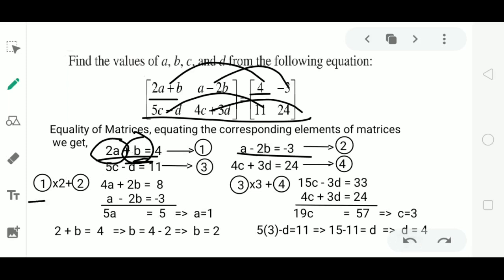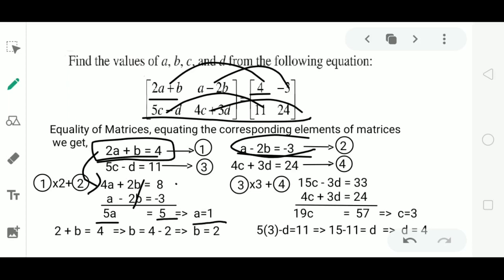Observe this, I have applied the operation equation 1 into 2 plus equation 2. So let us multiply equation 1 by 2, it gives 4A plus 2B is equal to 8, and I add this to equation 2. Equation 2 is A minus 2B equal to minus 3. If I add this, 2B and minus 2B cancel, 4A plus A is 5A, 8 minus 3 is 5, 5A is equal to 5, this implies A is 1.